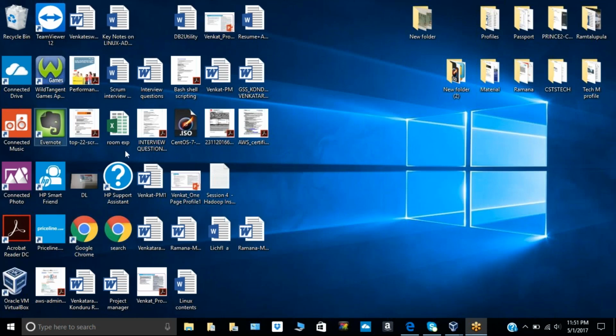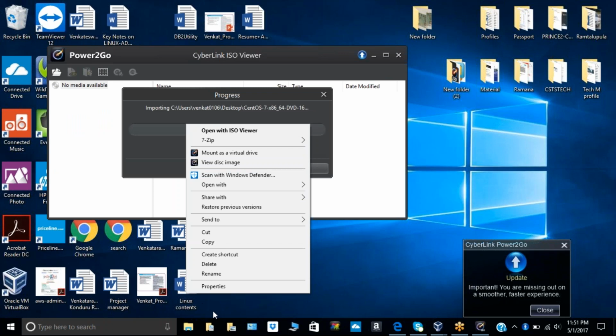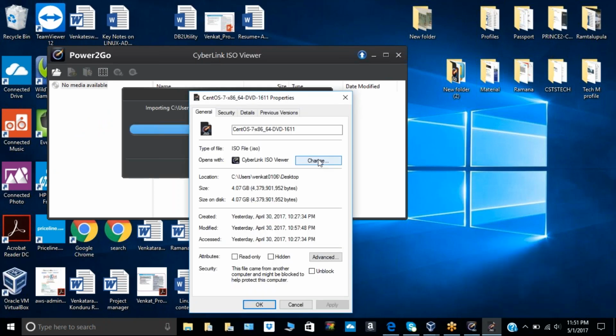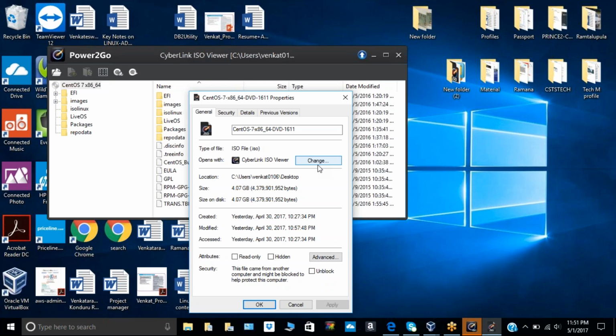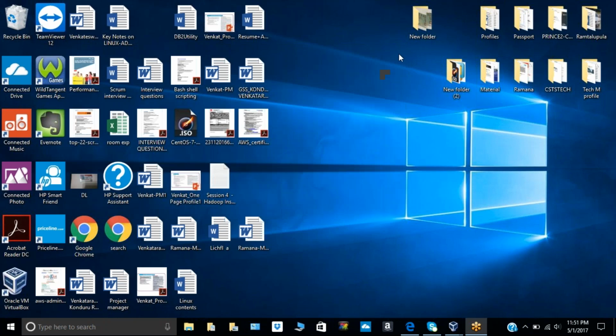One second. The third line, the ISO, yes, it is there. Right click, properties. Okay, fine. Cancel. Now go to your virtual machine.